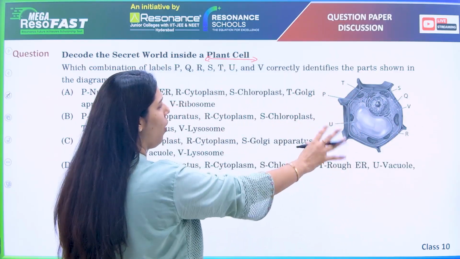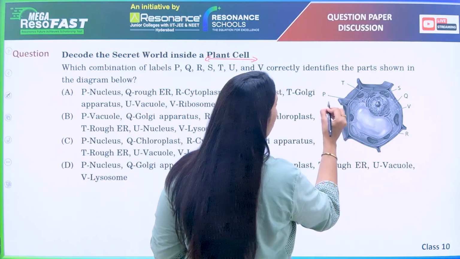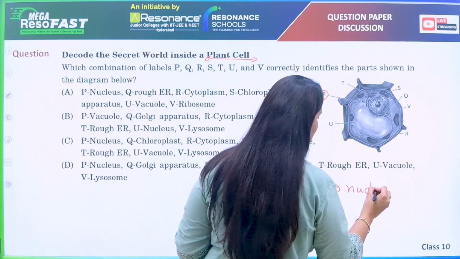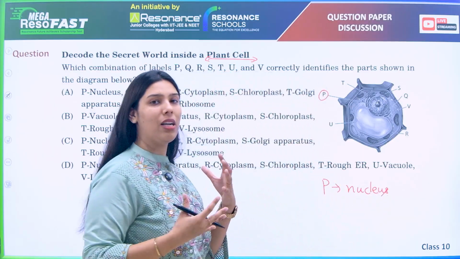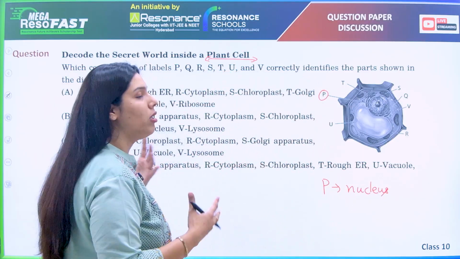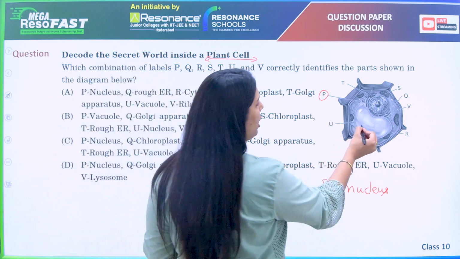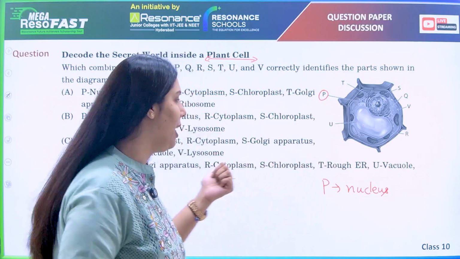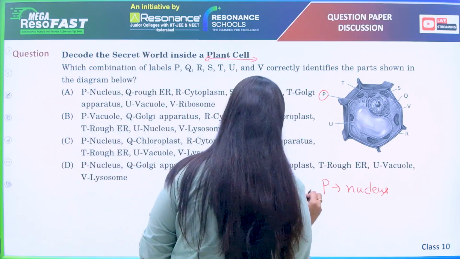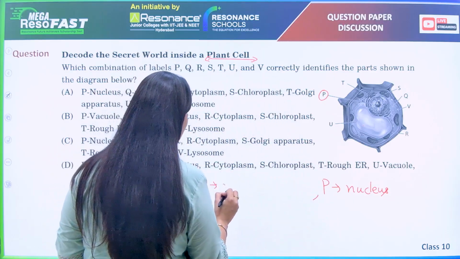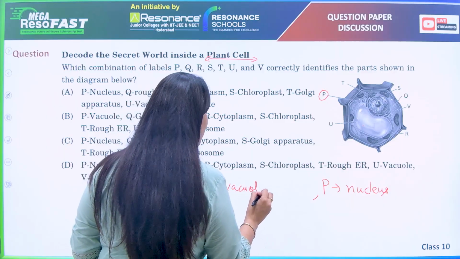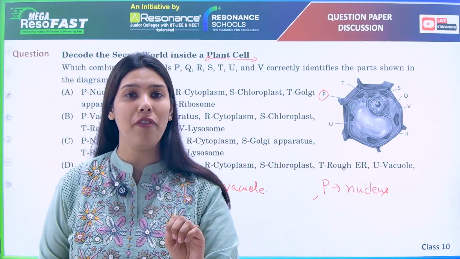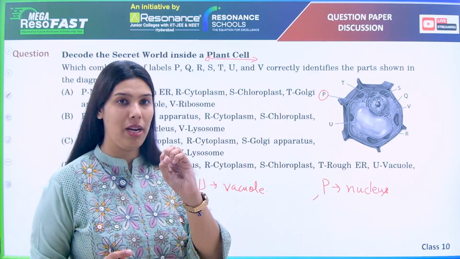They have labeled P, Q, R as something. So let us see. P is nucleus. Nucleus is the control center of the cell or the brain of the cell. Now this U is something which is larger. Here you can see it occupies more space. So U will be vacuole. Vacuole is the specific feature for the plant cell. In the animal cell, either it is not present or if it is present, it is in smaller number.